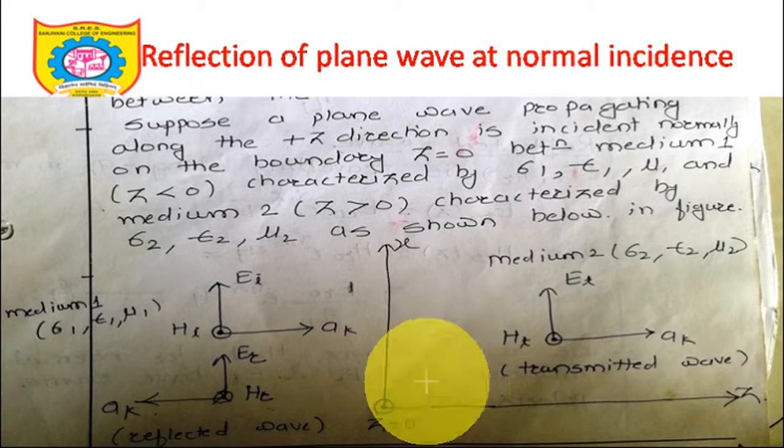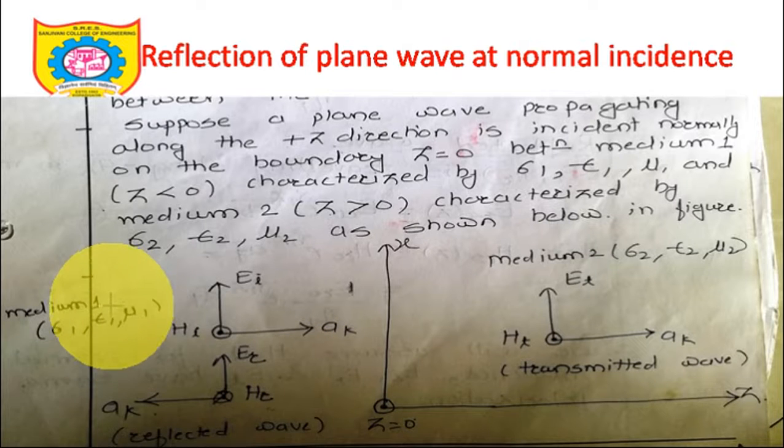So this is the XZ plane. The wave from medium 1, characterized by sigma 1, epsilon 1, mu 1, is incident at this interface. Part of that wave will be reflected in medium 1 only, and part of it will be transmitted in medium 2, characterized by sigma 2, epsilon 2 and mu 2.